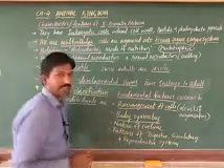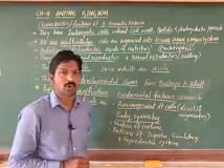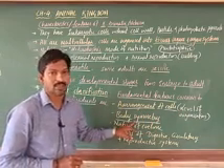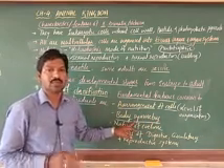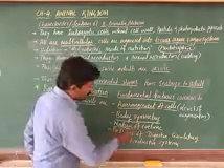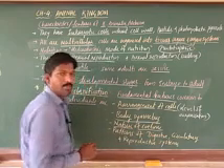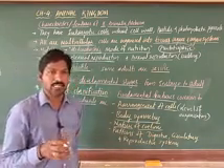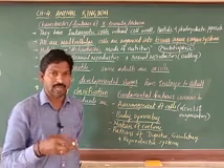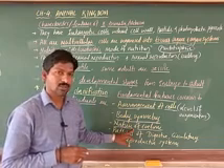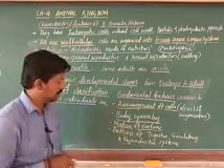Which form of body is there? Either radial symmetry or bilateral symmetry. Next, the nature of coelom. Coelom means the body cavity, and that we will also discuss in detail.